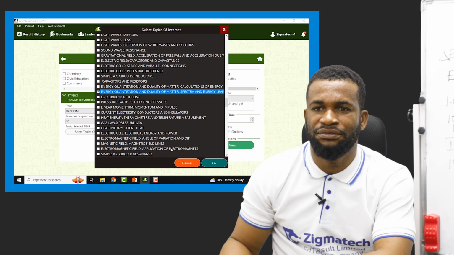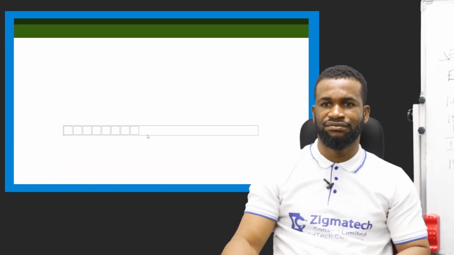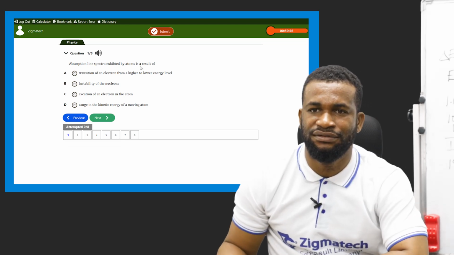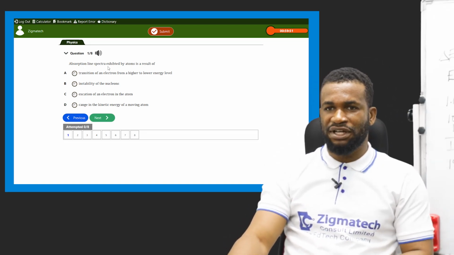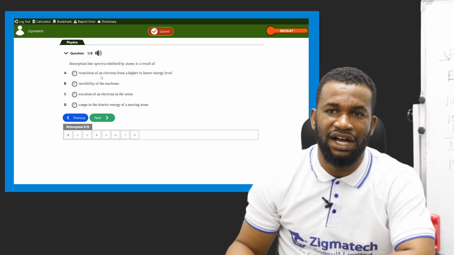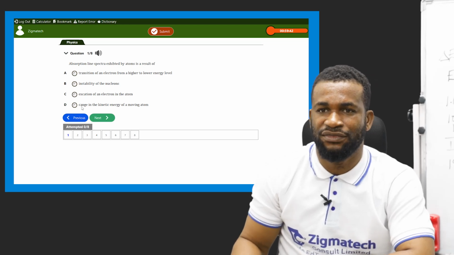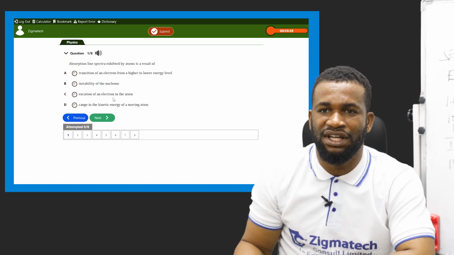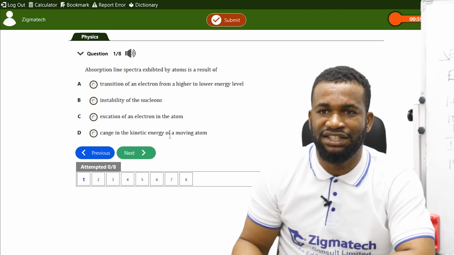Okay, let's see a few questions from that. The first question we have here is, absorption line spectra exhibited by an atom is as a result of transition of an electron from a higher to lower energy level, instability of the nucleus, excitation of an electron in the atom, or change in the kinetic energy of the atom.